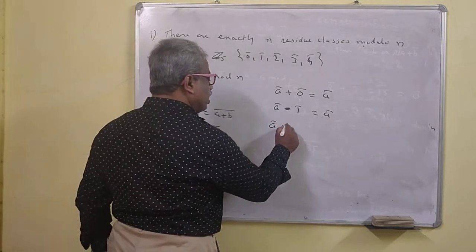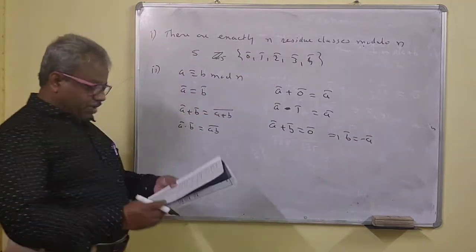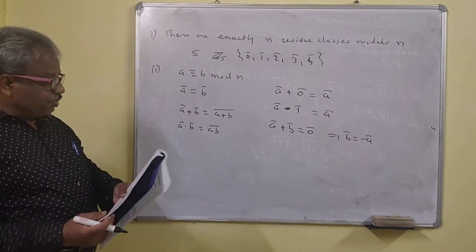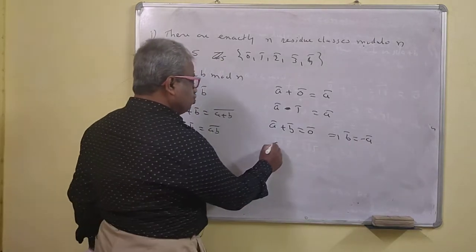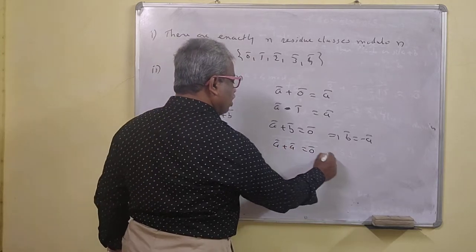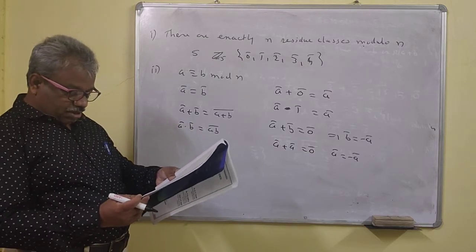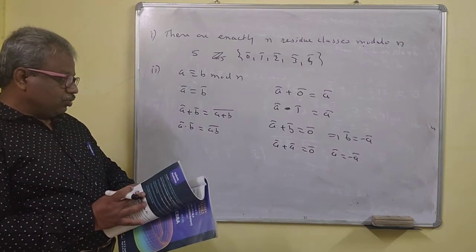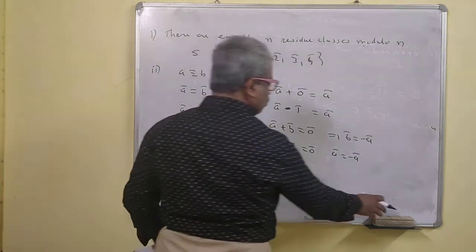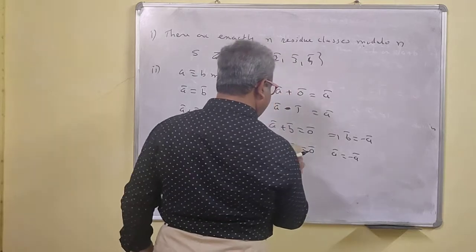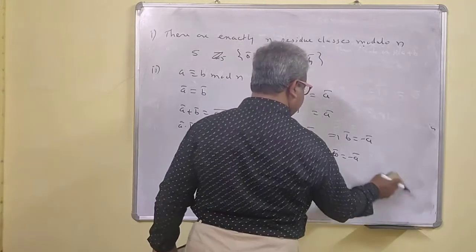A bar plus B bar is equal to 0 bar implies that B bar is the same as minus A bar. That means minus A bar is the additive inverse of A bar. Similarly, if A bar plus A bar is 0 bar, then A bar is the same as minus A bar.